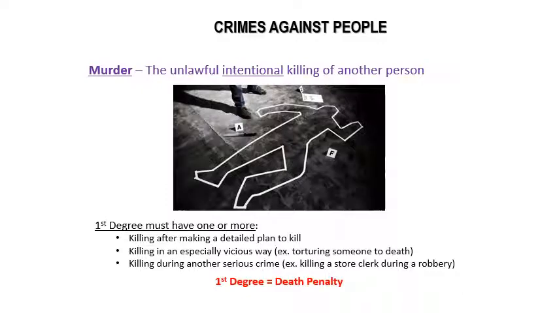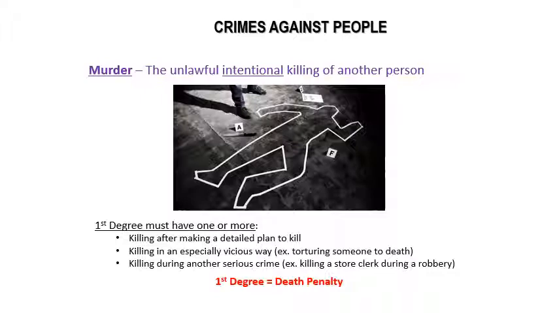Okay, so we're going to be taking a look at a number of different crimes that involve offenses against other people. Okay, the first crime that we're going to look at is murder. Now this is the big one. This is the crime that gets all the attention. It's always in the news.